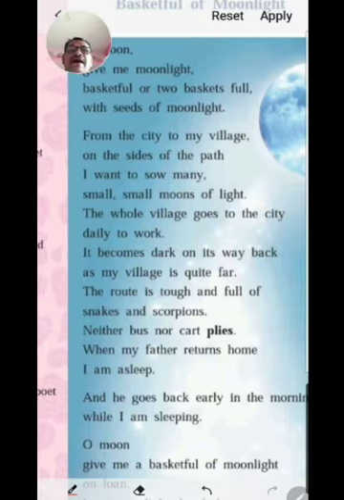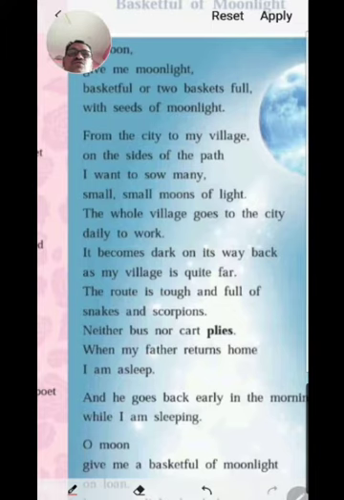And when they return back, the child said, they get darkness. And so he said, I want to sow many small, small moons of light. Means the poet wants to sow many small moons of light on the path which leads from the city to his village.